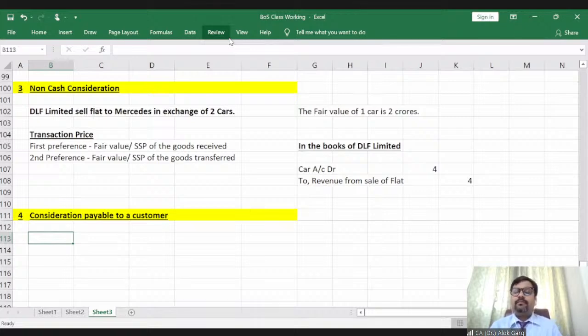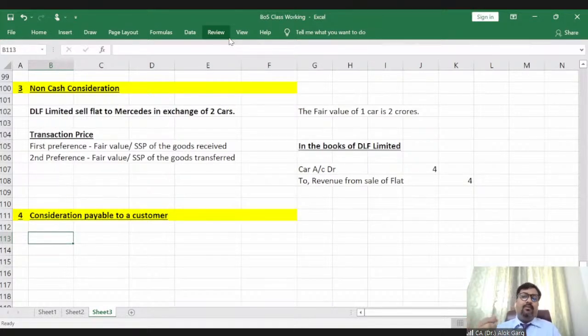Or you must have seen, while just buying a packet of chips, or let's say Kurkure or something like that, you will find a scratch card on that packet, right? And while scratching that scratch card, you will find there is 10 rupees of cashback, or 5 rupees of cashback.